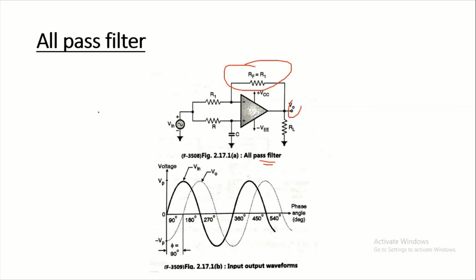The application of the all pass filter is that when signals are transmitted over a transmission line, such as a telephone wire, they undergo phase change. This phase change can be compensated by the all pass filter. Some practical applications are in telephone networks and in TV, in order to compensate the phase change, because the phase contains the information.